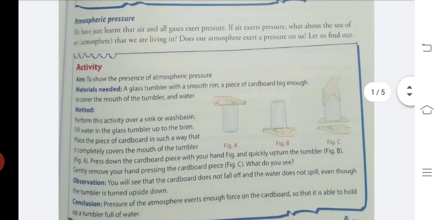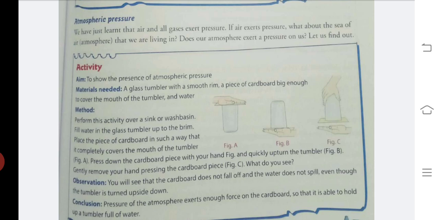Second is about atmospheric pressure. We know what is atmospheric pressure, right? The pressure which is surrounding us because of the sea of air. We are living in a sea of air actually. We are having a lot of air around us, and that air also has weight and that exerts pressure on us. So next activity is to show the presence of atmospheric pressure.